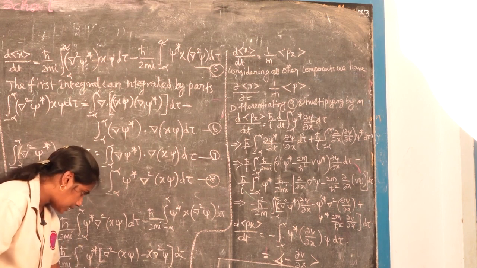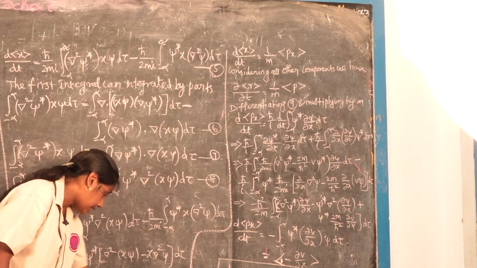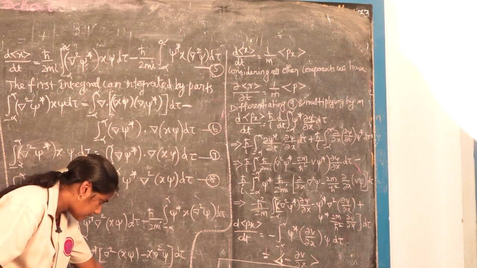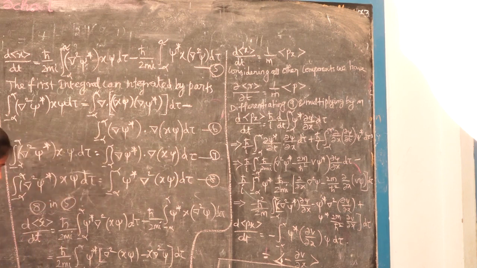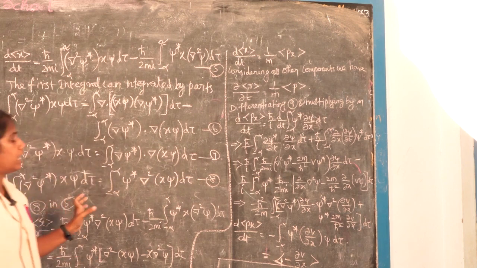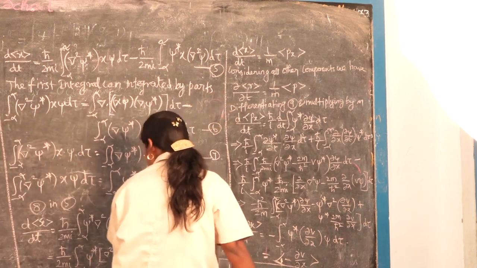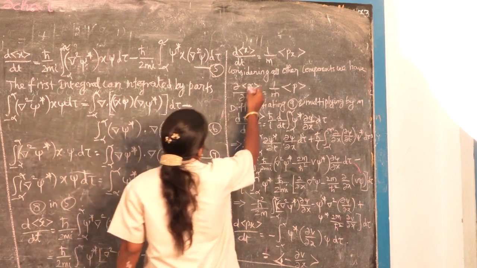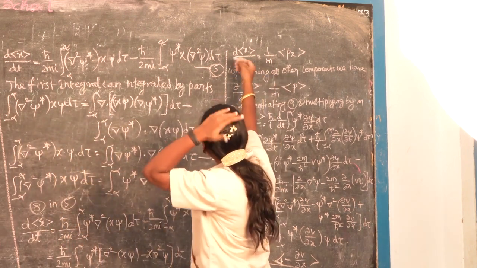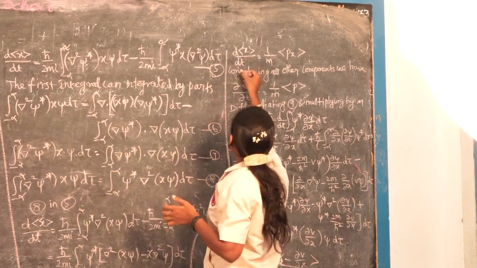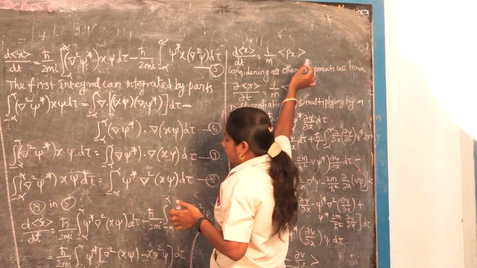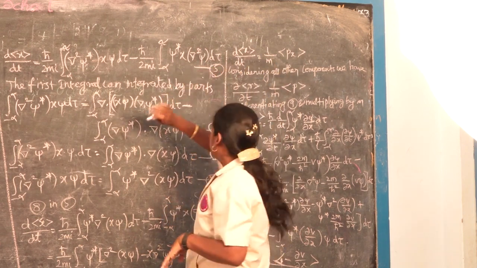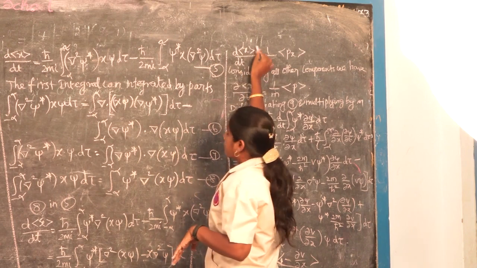The integral of psi star into px psi d tau is nothing but the expectation value of px. This is the third equation. So finally we get dx by dt is equal to 1 by m times the expectation value of momentum. This is only for the x coordinate.